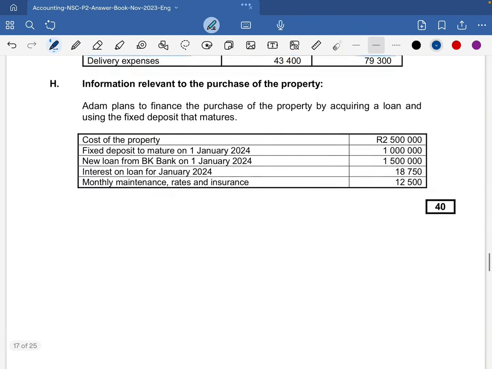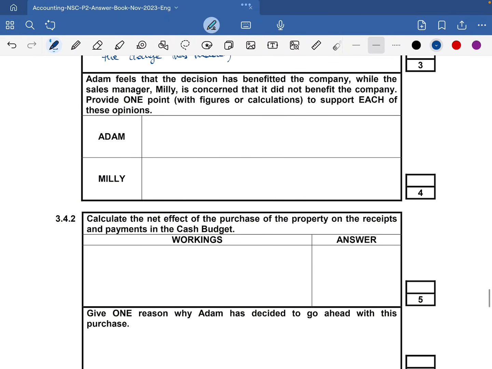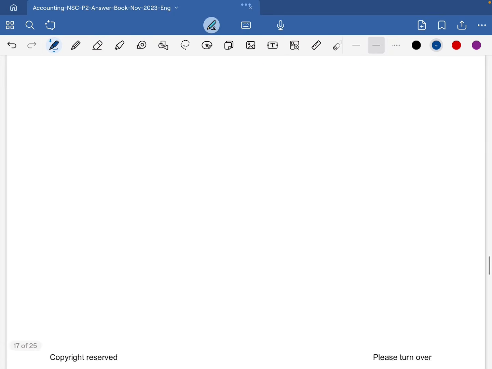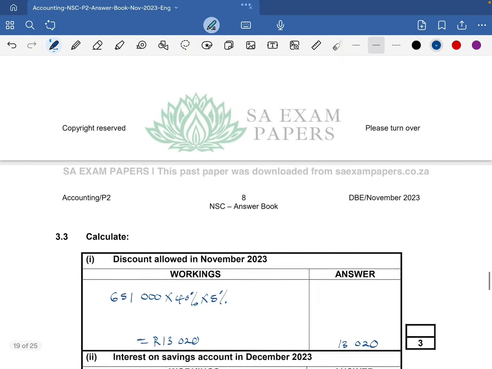So now we're supporting Adam's opinion. Adam's opinion, we said the actual number of customers increased by, okay, so now we need to determine the difference between the 640 and the 480, which is 160,000.